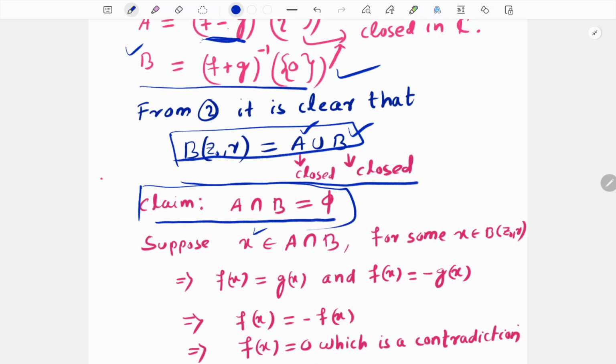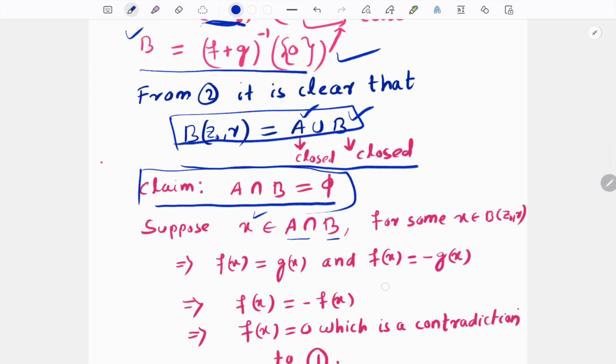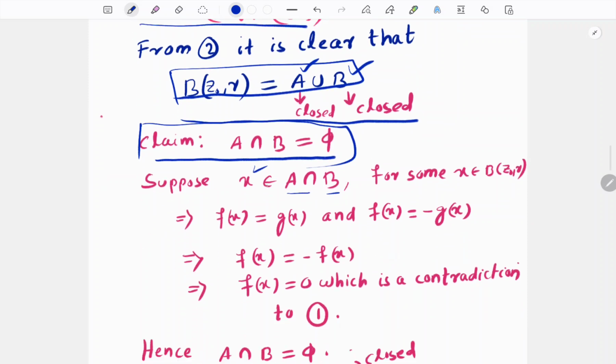Suppose there is a point x which lies on the intersection A intersection B. If it lies on A, it gives f(x) equal to g(x), and if it lies in the set B, it gives f(x) equal to minus g(x). Then the transitivity property implies that f(x) equal to minus f(x), because g(x) equal to minus f(x) and f(x) is equal to g(x). So it gives 2 f(x) equal to 0, and implies f(x) equal to 0.